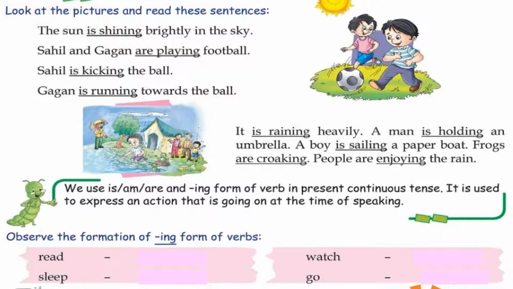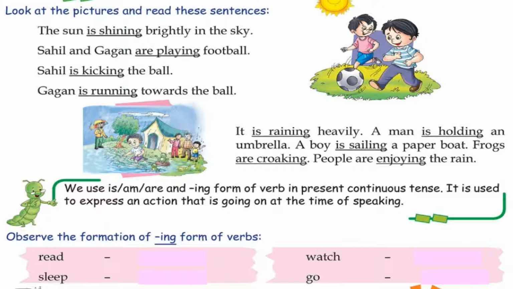Look at the pictures and read these sentences. Can you see the picture here, children? The sun is shining brightly in the sky. Then can you see the two boys playing? So Sahil and Gagan are playing football. Sahil is kicking the ball and Gagan is running towards the ball. So children, what are they doing? What are we discussing? Whatever is happening at this moment, we are discussing that.